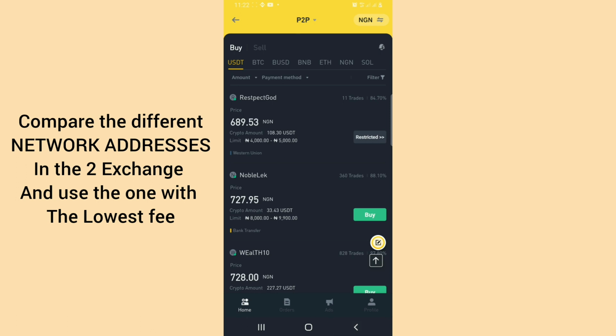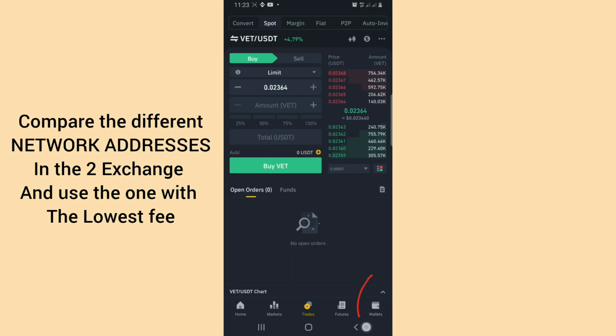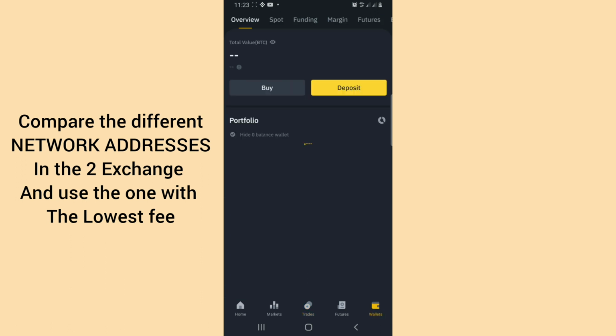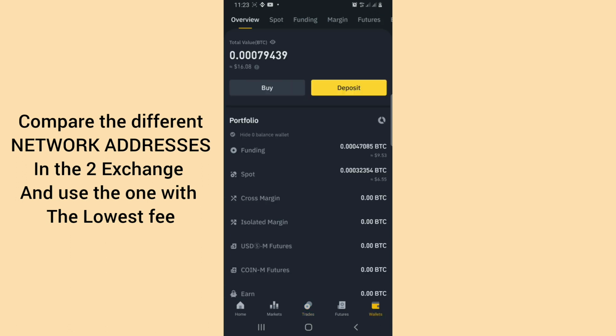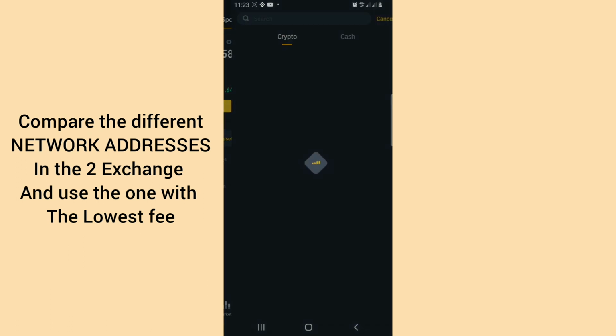When you come to Binance here, you go back and you go to the wallet option here, just like LBank. You tap on it. Now you go to spot because we are not depositing, we are actually withdrawing. When you tap on spot, you now go over to the withdraw option, because assuming we have the USDT, we should withdraw it and not deposit. So you tap on the withdraw option.